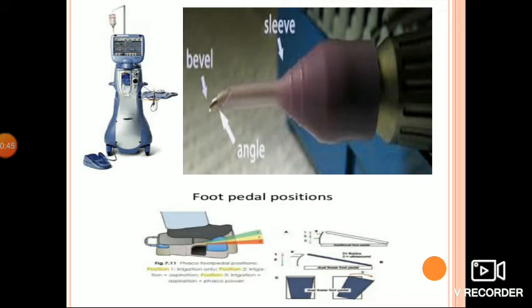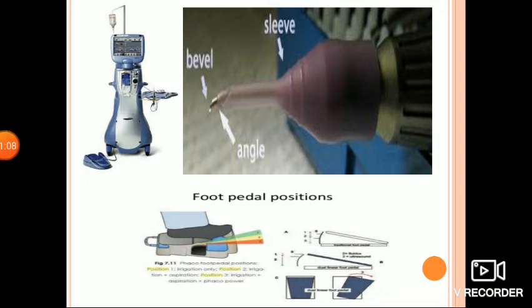The phaco handpiece generates phaco power, so-called ultrasonic power, by a piezoelectric crystal present in the handpiece. The piezoelectric crystal converts the electrical energy into mechanical vibrations, which are transmitted to the phaco tip.